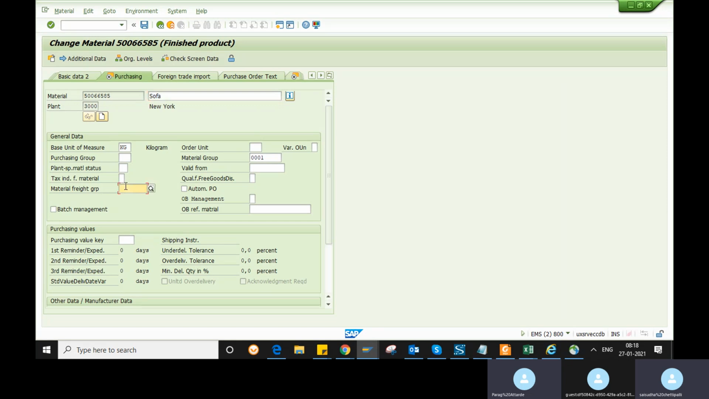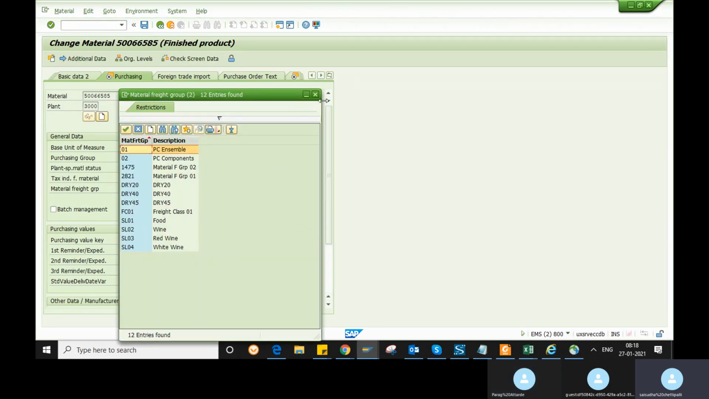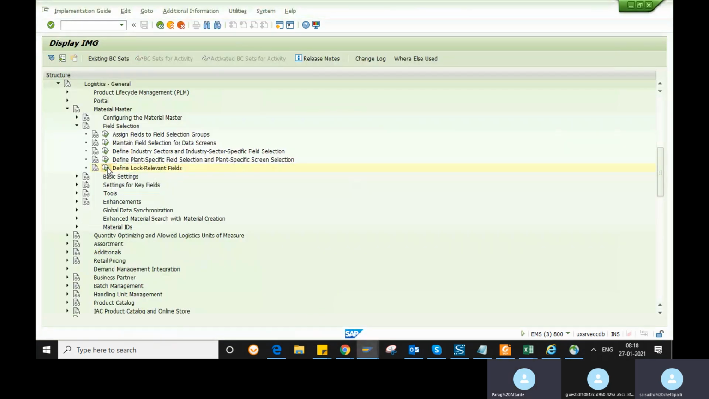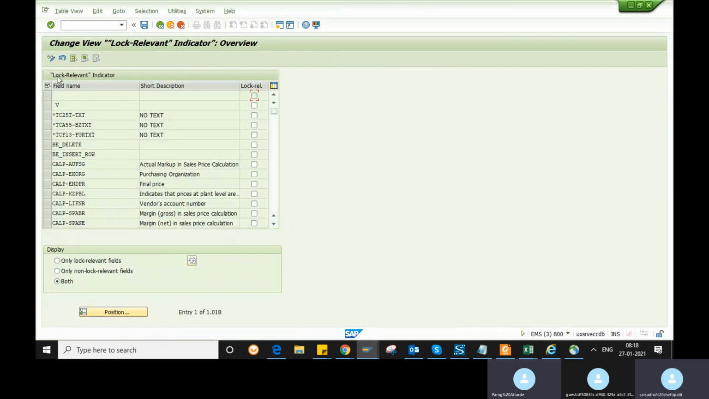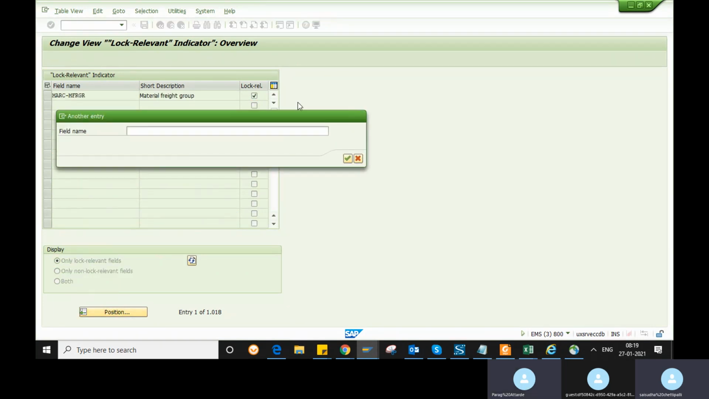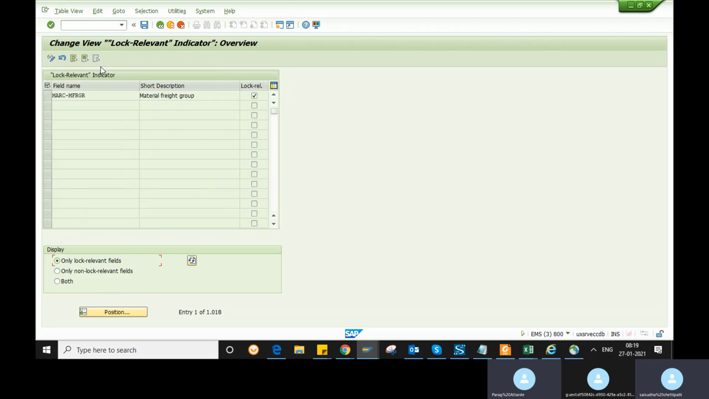This is what we were locking. Lock in the sense that you will not be able to edit, only lock relevant fields. So if you do not want the data to be changed, so that you cannot edit this data, that is what lock relevant field means.